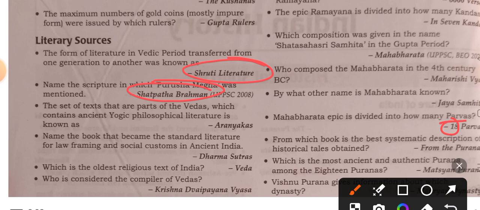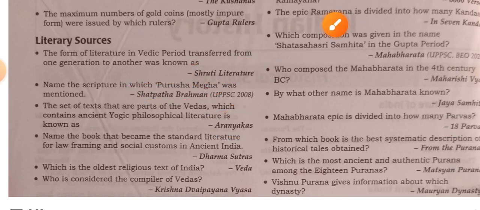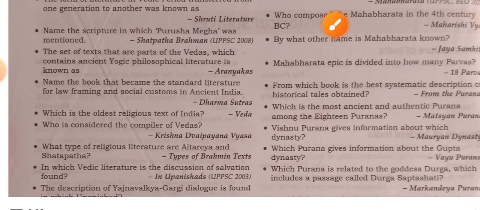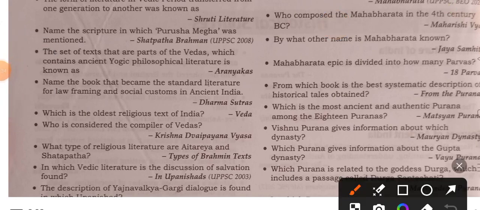The set of texts that are parts of the Vedas and contain philosophical literature is known as Aranyaka. Name the book that became the standard literature for law framing and social customs in ancient India: Dharma Sutra.